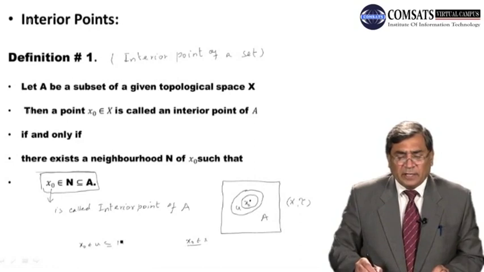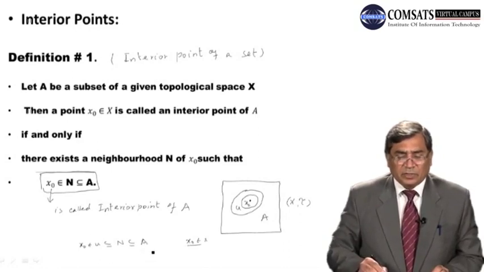This U is contained in N, and of course N is contained in A. If all this happens, then this x naught is called an interior point of A. For the existence of the neighborhood there must exist an open set containing the point. So there exists an open set U, and this becomes a neighborhood provided there exists an open set U.